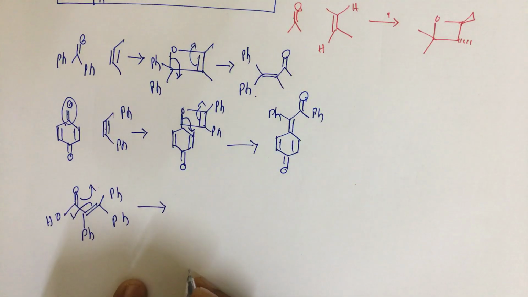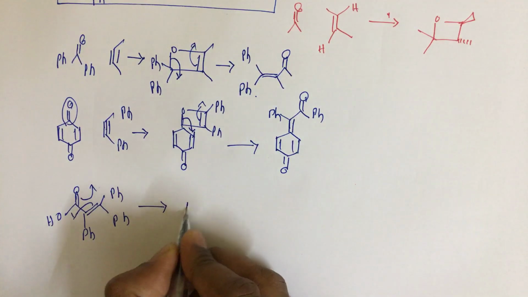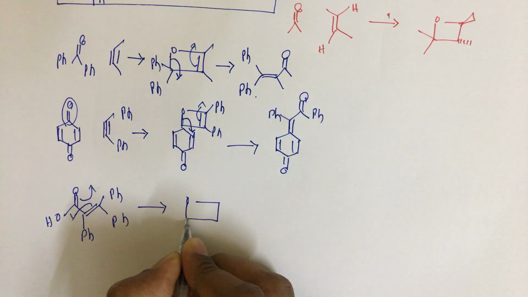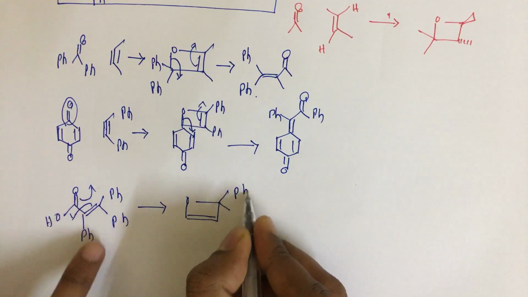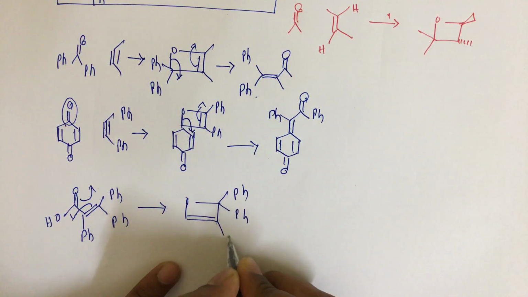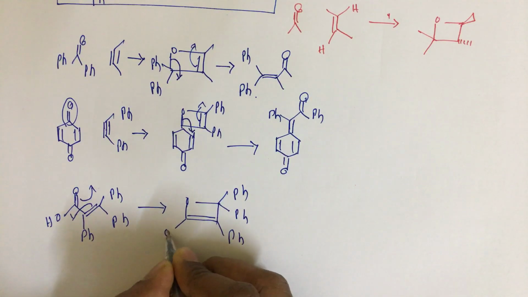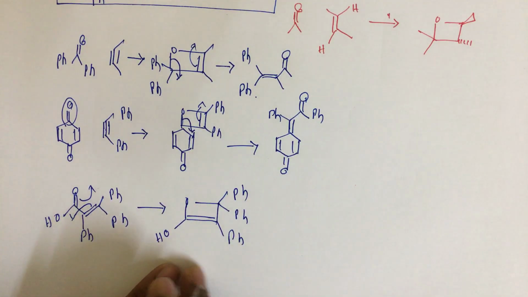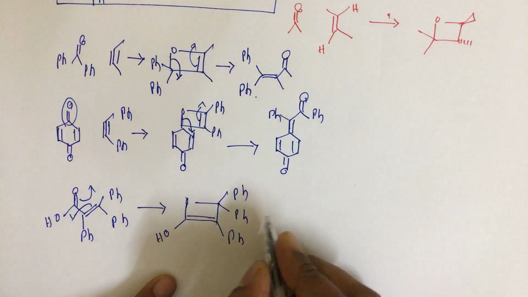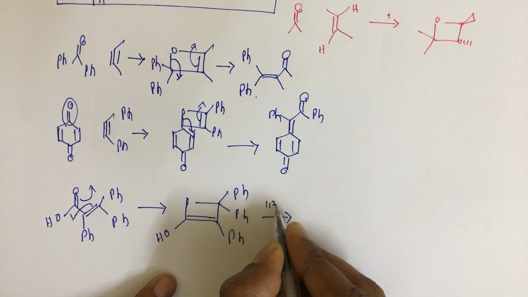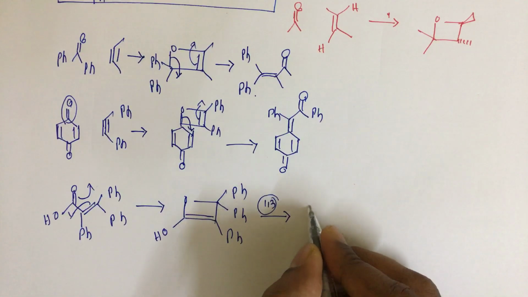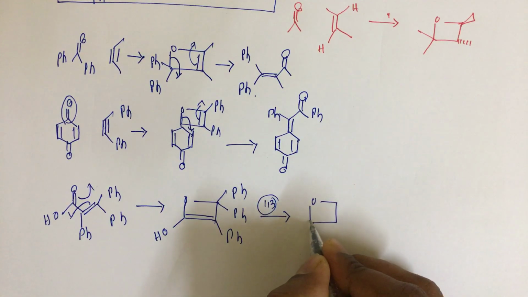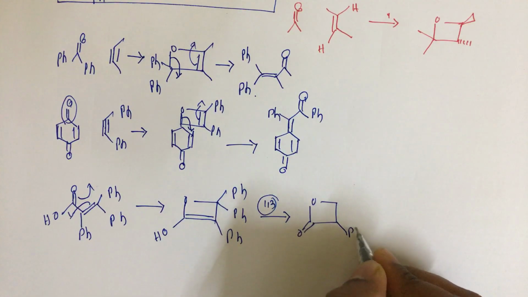This is also a 2+2 cyclization reaction. You will get here 2 phenyls and at the second place 1 phenyl, and here OH. So this is the enol form. The enol form is not stable, so a 1,2 hydrogen shift takes place, and we'll get a carbonyl compound.